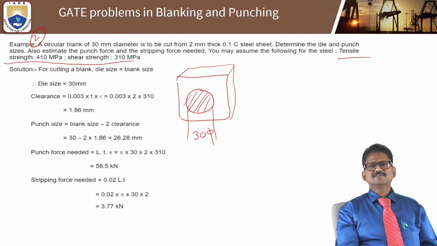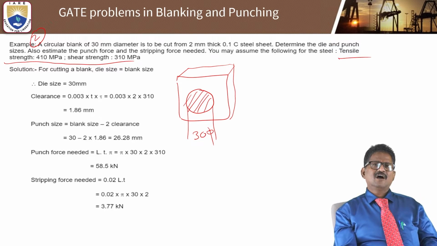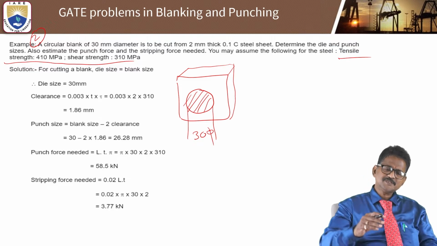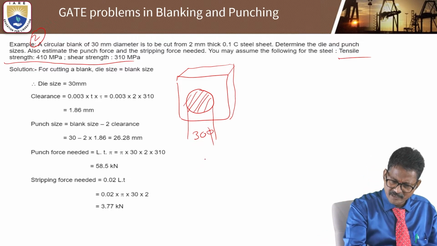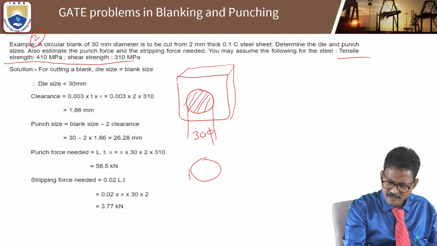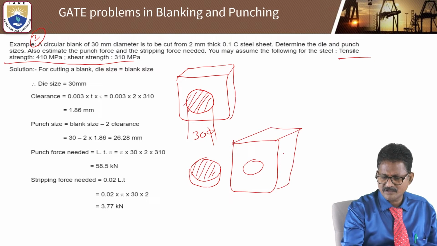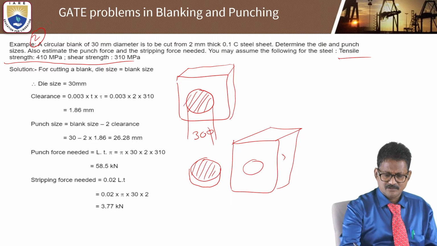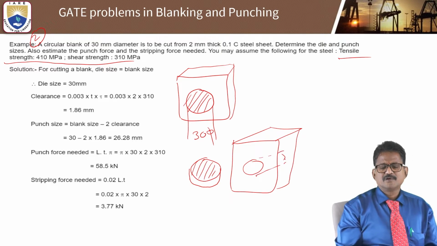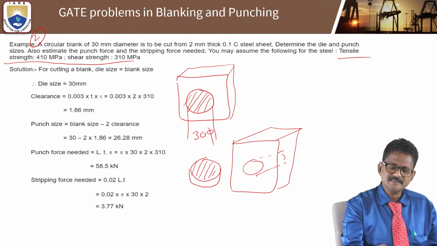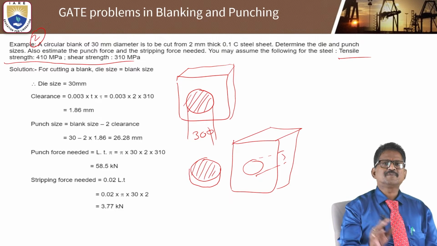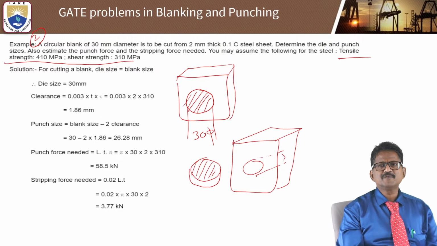Okay, so look at the blank. How do you cut the blank? Blanking means the punched out part. So this part is coming out of this. This is a blank. If you do it separately, it will form like a hole. This punched out part is called a blank. This hollow portion is called piercing or punching. Okay, look at this problem, how do you solve it?